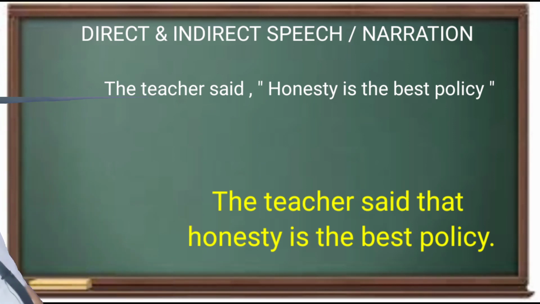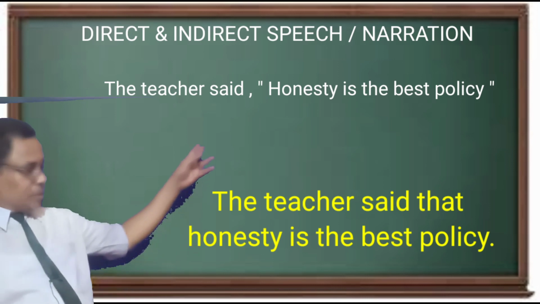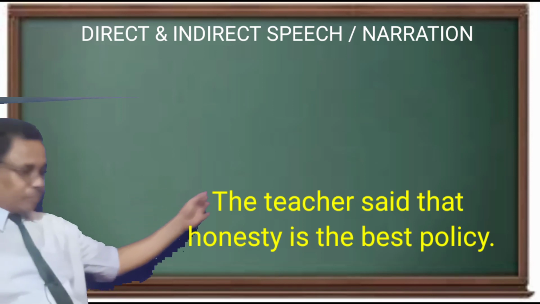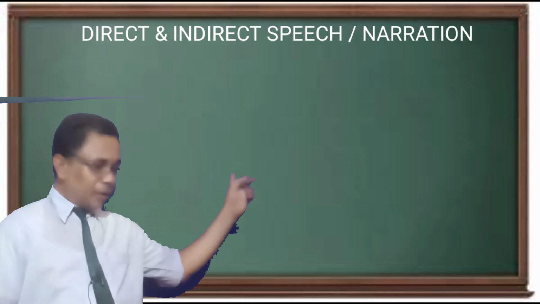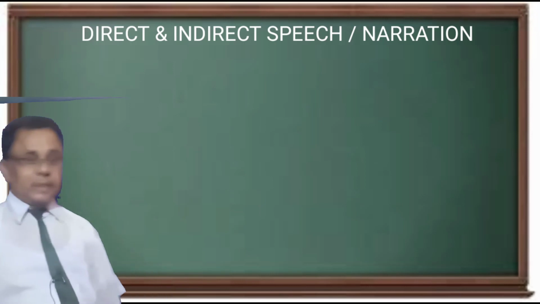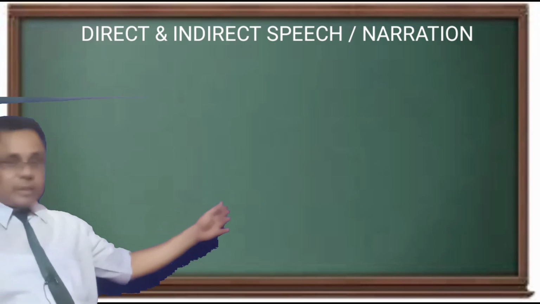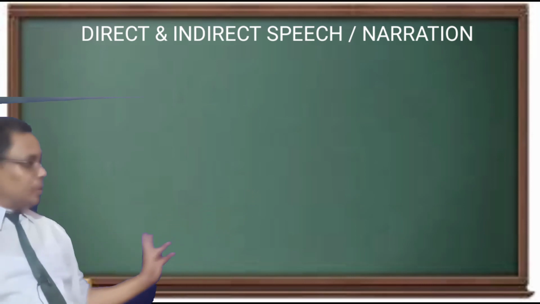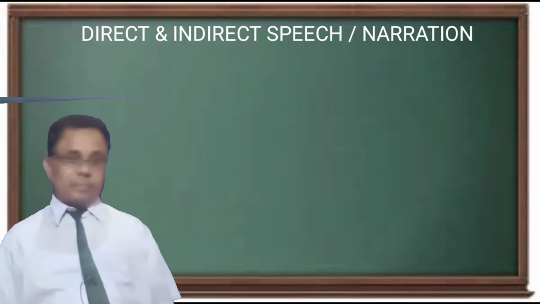So these were examples of the past tense of the reporting verb. If the reporting verb is in the present tense or future tense, then in that case there will be no change of verb in the reported speech.